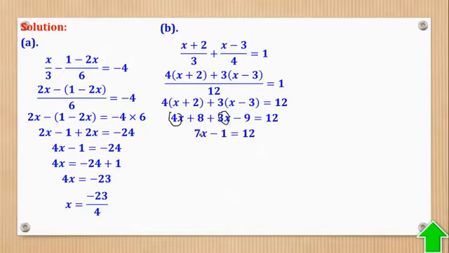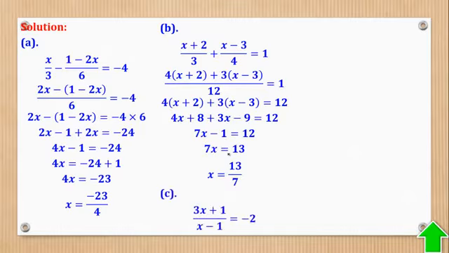This with this gives you 7x. Then this with this gives you minus 1. Then this minus 1 goes this side to give you 13. Then this 7 goes this side to give you x equal to 13 over 7. And that's what they want. Then part C, we are given that. So the first thing to do is to cross multiply, then expand. This with this, minus with minus, positive.